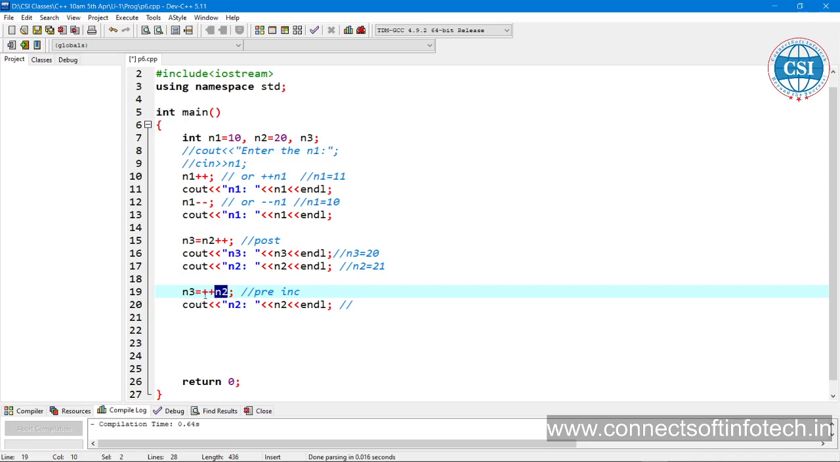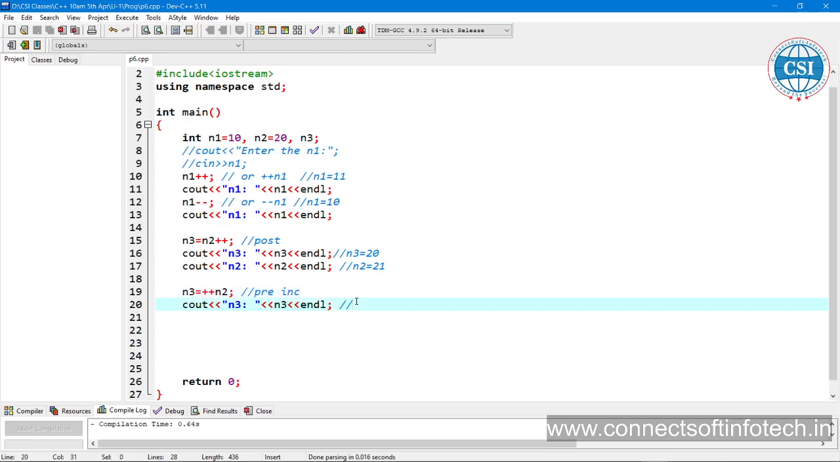So n2 is a pre-increment. That means it will first increment, then store. What is the value of n2? That is 21. That means we are going to store it in n3 now, and we need to print n3. It's a pre-increment, meaning first increment, then store. What is the value of n2? It's 21. So what is the value of n3 going to become? It's incremented by 1, that is what?